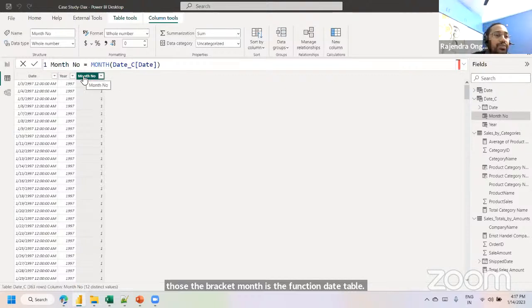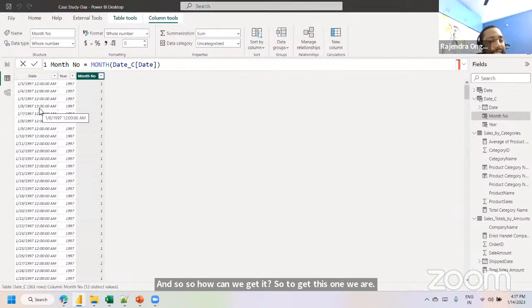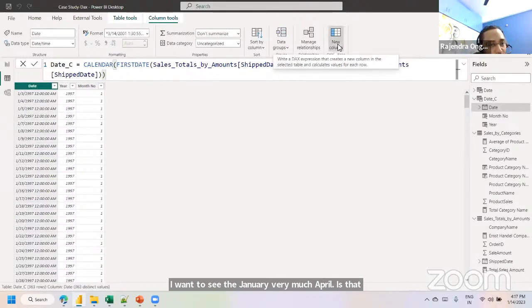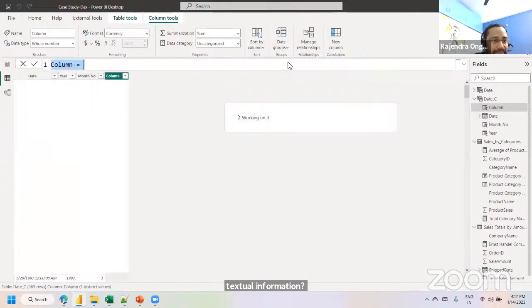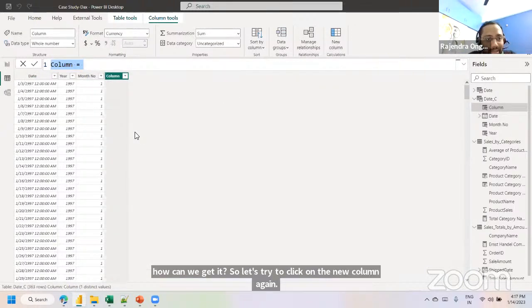Maybe I'm interested to visualize based on the month name, like January, February, March, and so on. So how can we get it? To get this one, we are going to convert. As of now, it is a date format, right? So I want to convert to a textual format. I want to see January, February, March, April as textual information. So how can we get it? Let's click on the new column again. We are defining the new column, right?